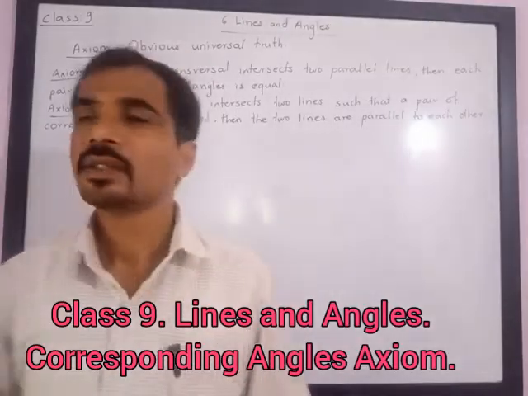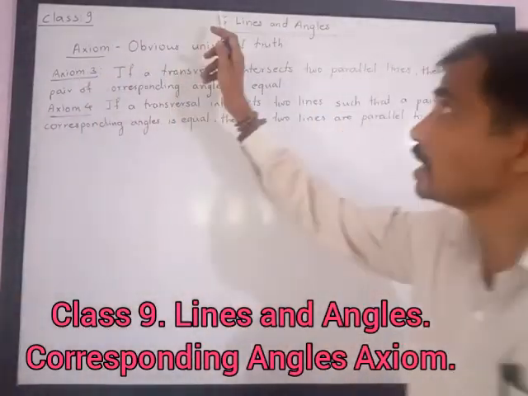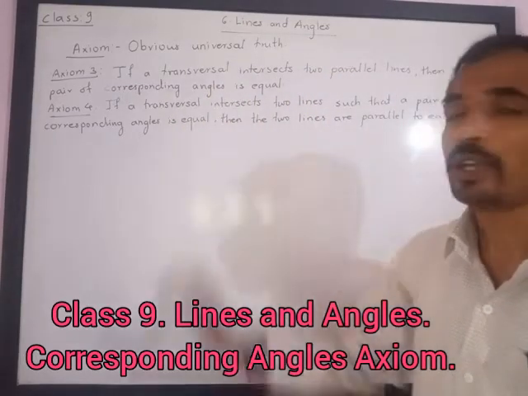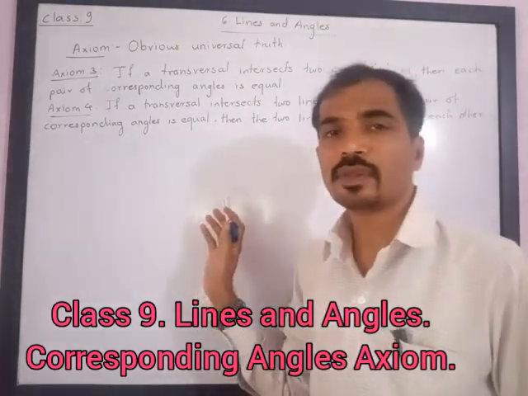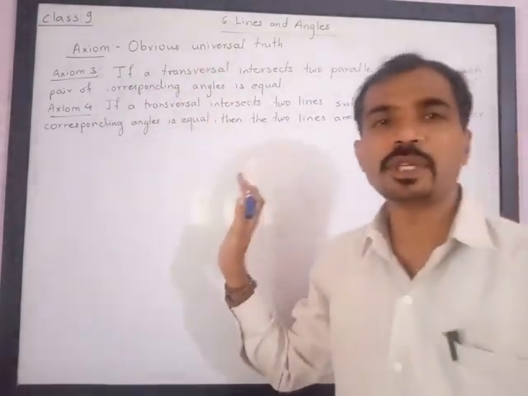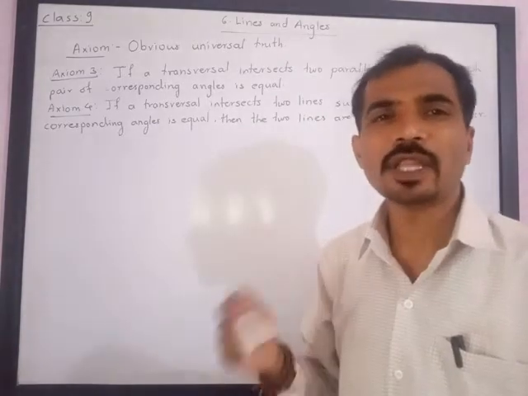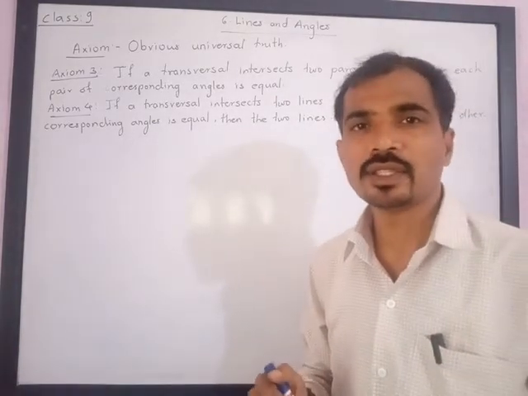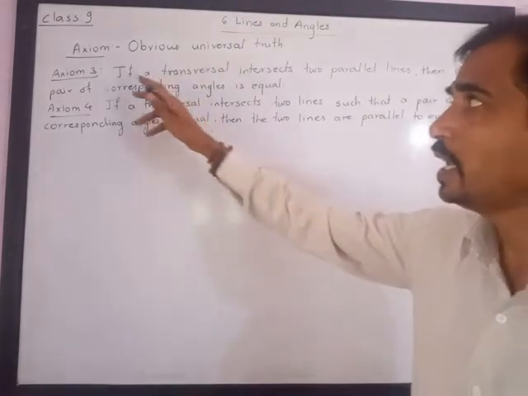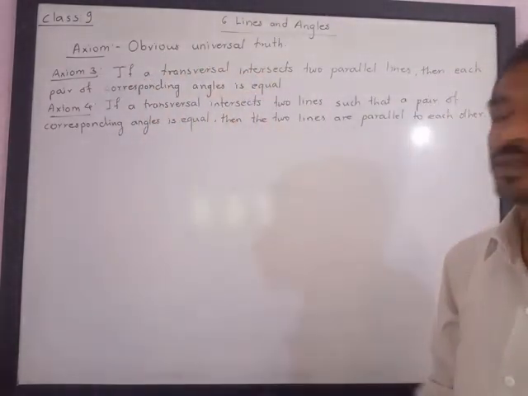Dear friends, in class 9, we are studying the 6th chapter, Lines and Angles. The next point is about axioms. Axioms mean obvious universal truths. These are very basic statements and they cannot be proved mathematically. We need to assume certain things. So these are assumptions which are very obvious. So you can say axioms are universal truths.